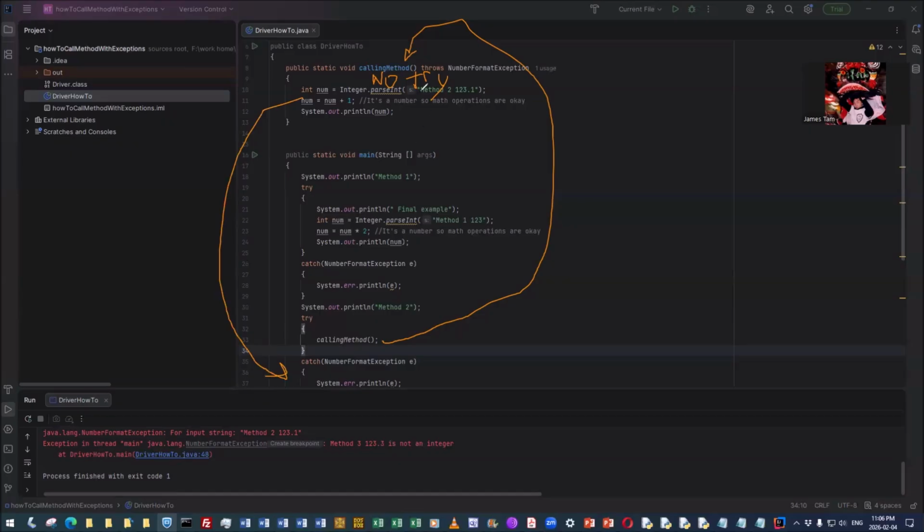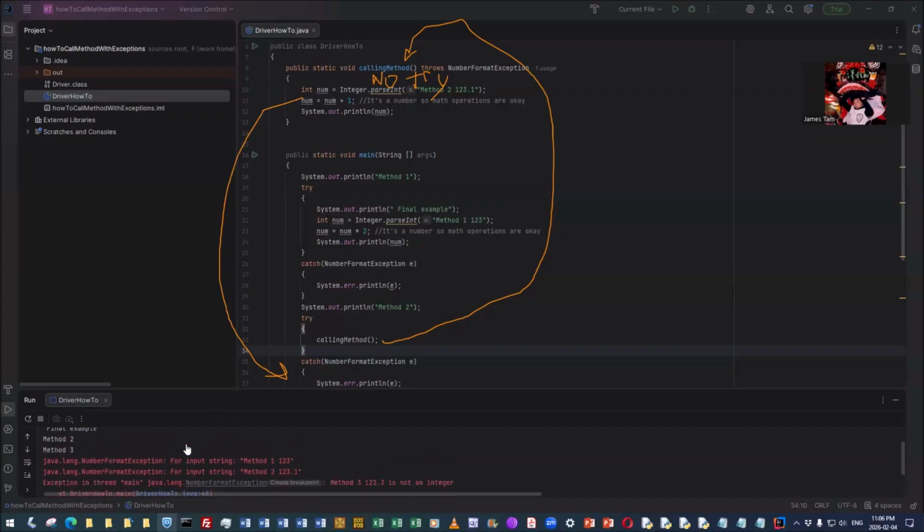And I pass to it something a little bit different. Method 2, 123.1. Method 2, that message appears. Oh, here's the method 2. I had it where we're calling it somewhere right here. That one appeared. And then we have method 2 we pass to parseInt, 123.1. That, of course, is going to produce an exception. So execution transfers here. It can't handle it. This throws it back to its call over here. So that's method 2.